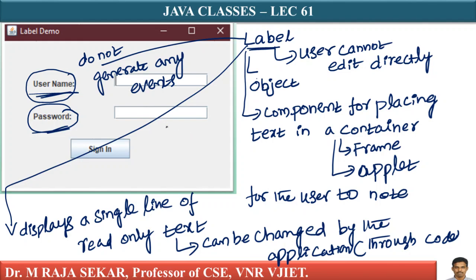Let me repeat. A label object is a component for placing text in a container like a frame for the user to note. A label displays a single line of read-only text. The text can be changed by the application, means the text can be changed through the code, but a user cannot edit directly. Labels do not generate any events.